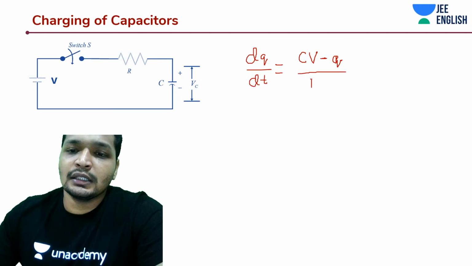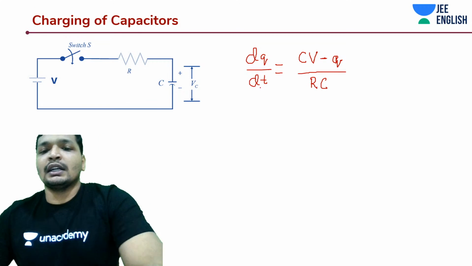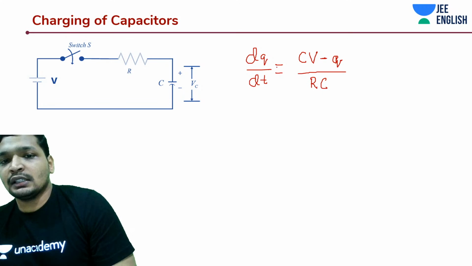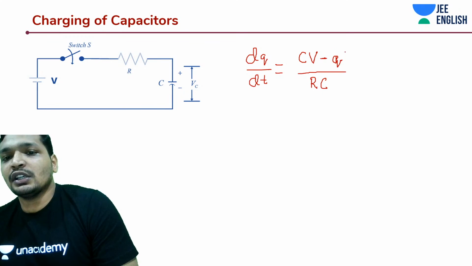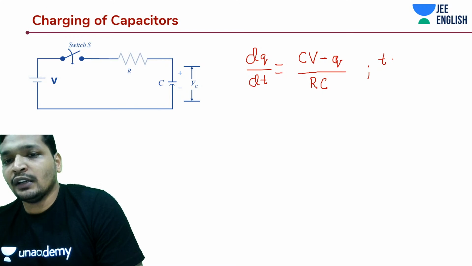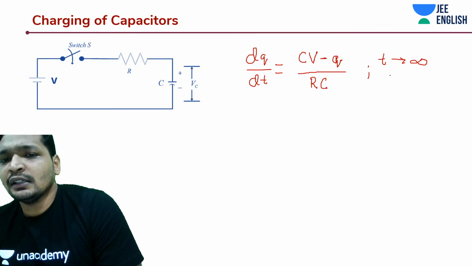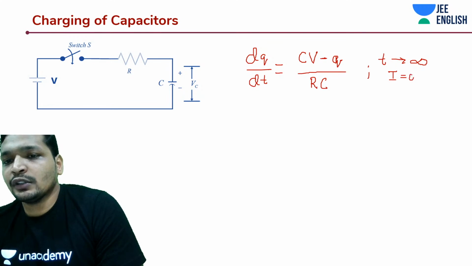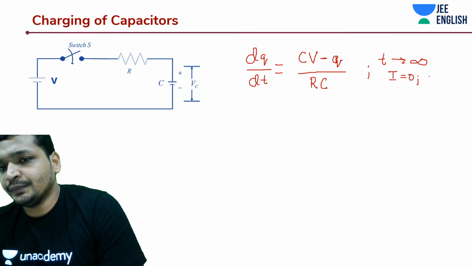So from here you understood that if this is dq by dt, what is dq by dt at steady state, at some t tends to infinity? It's not really infinite, but your dq by dt is going to be 0, because Q is equal to CV.